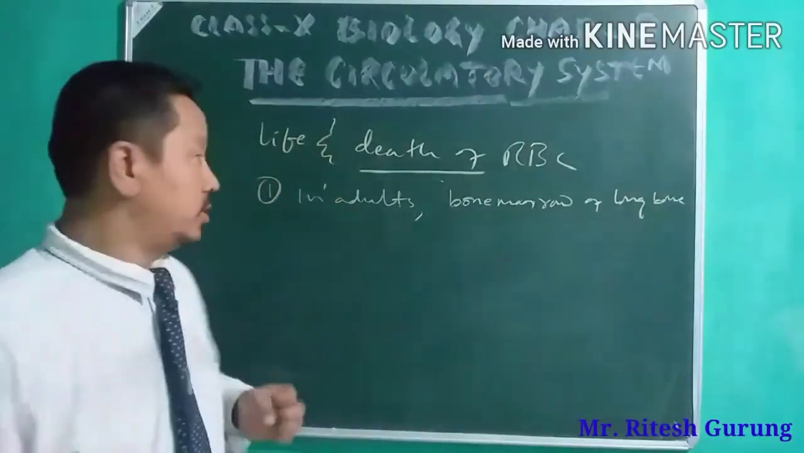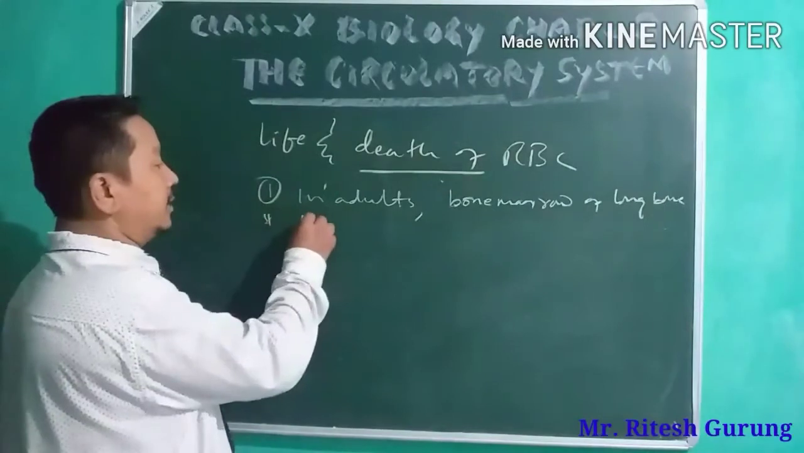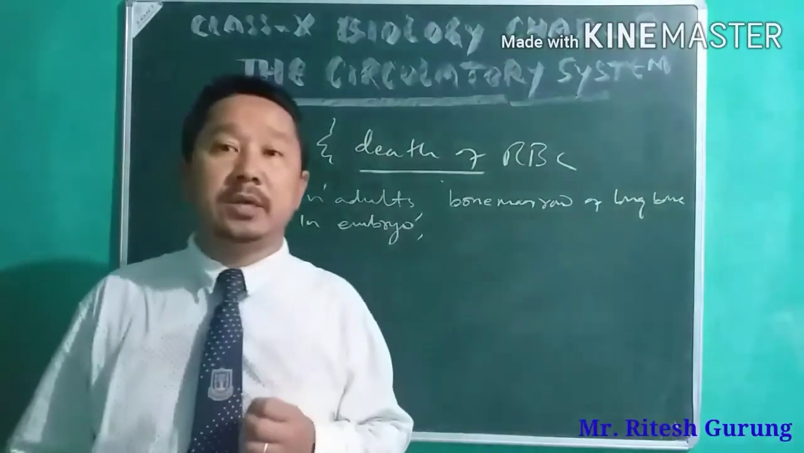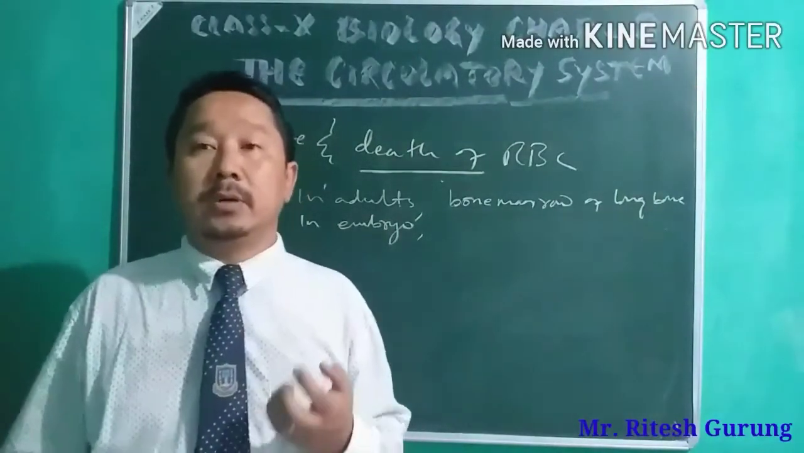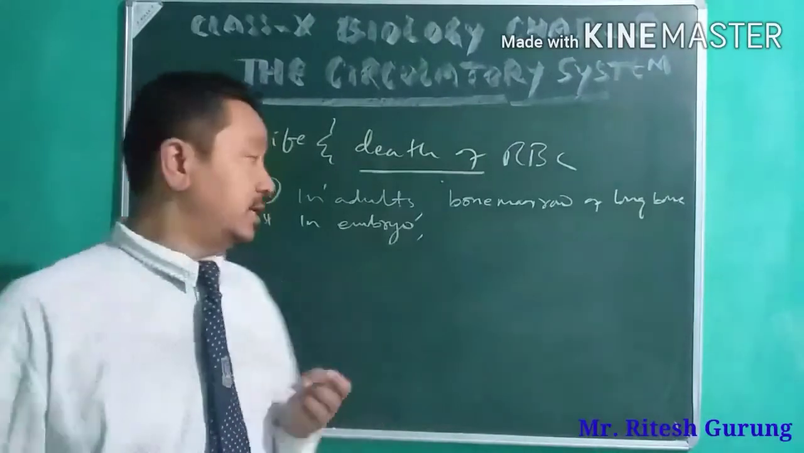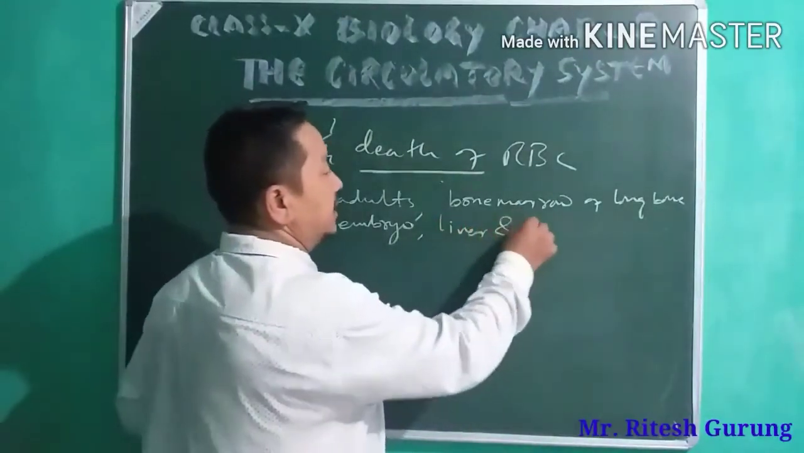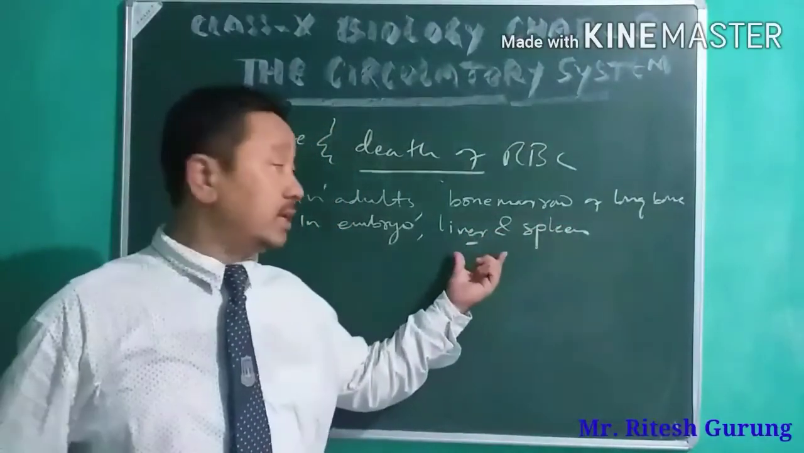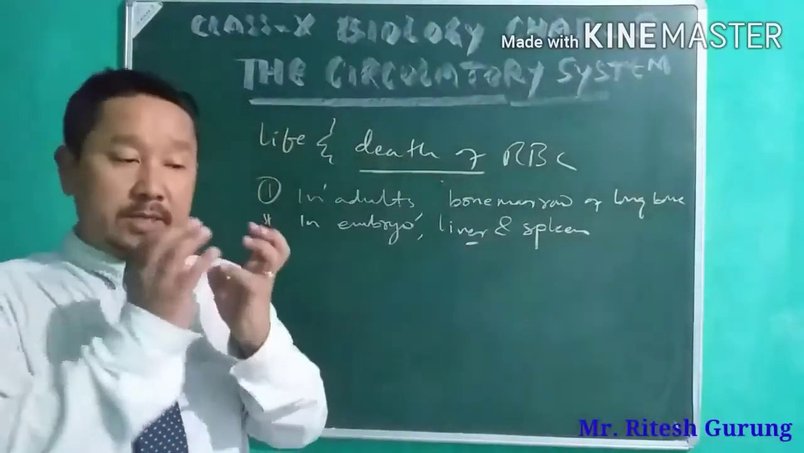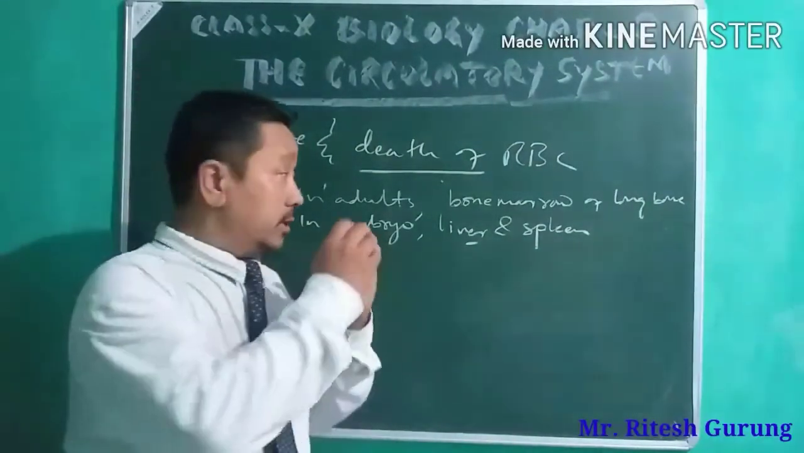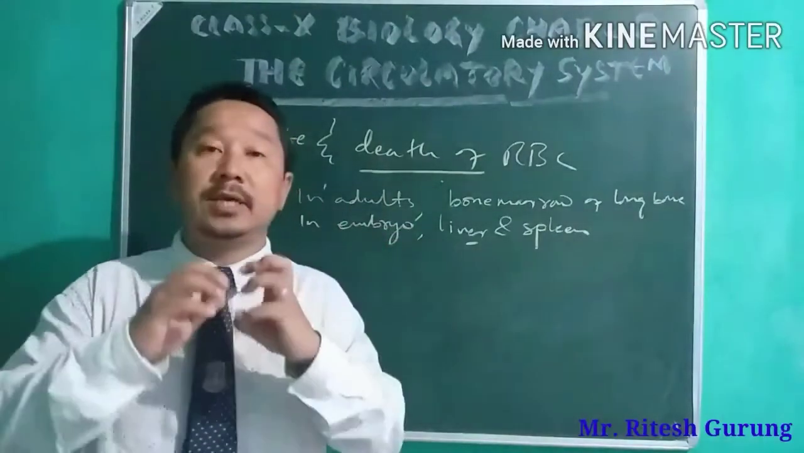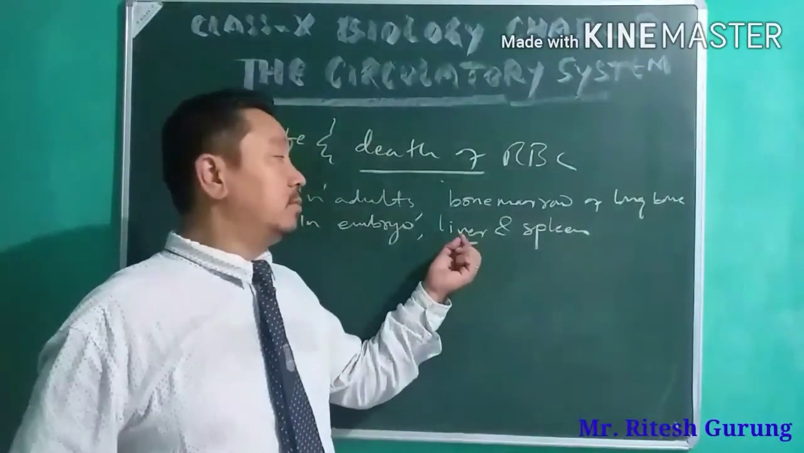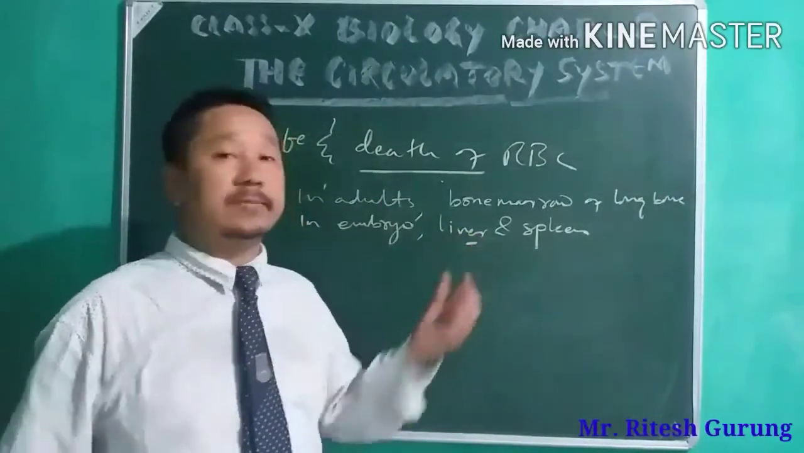Where is it formed in the embryo? In the embryo, it is usually formed in the liver and spleen. These are the two regions mainly where your RBC is formed when life is in the embryonic stage. When we are in the embryo, at that time the RBC was formed in liver and spleen.